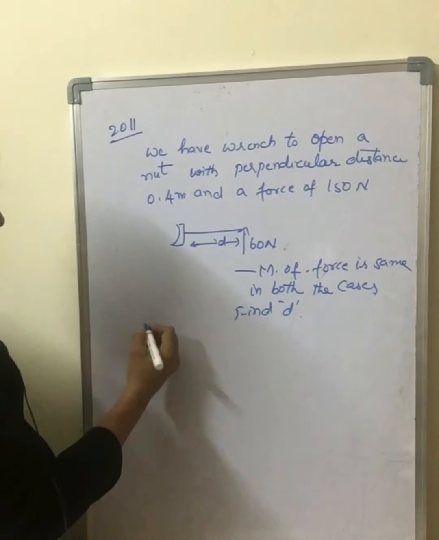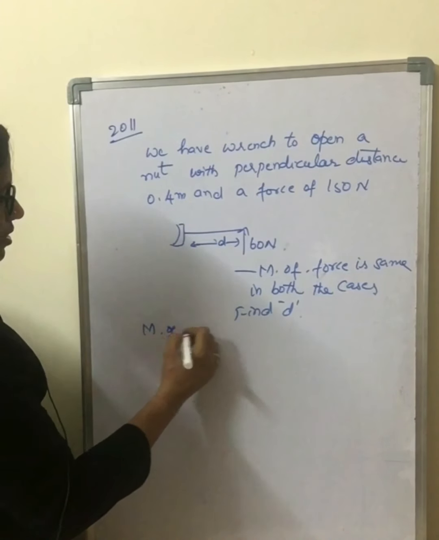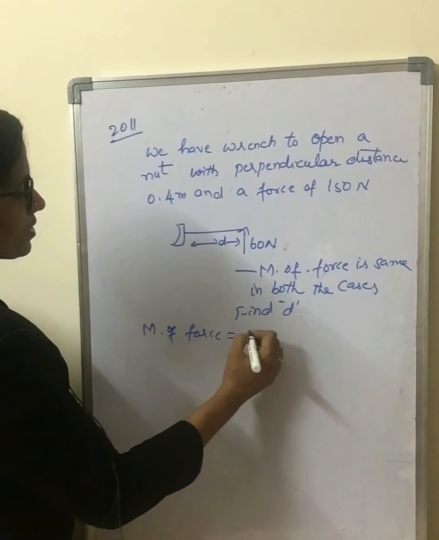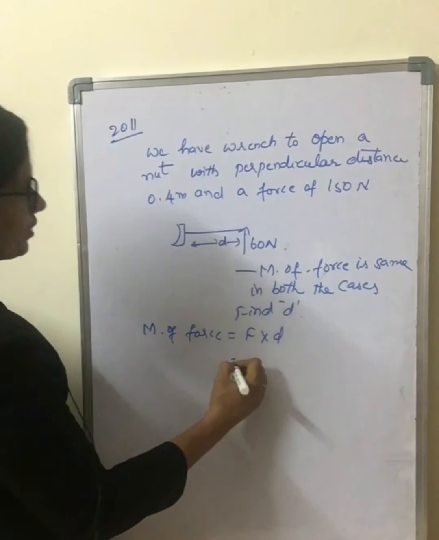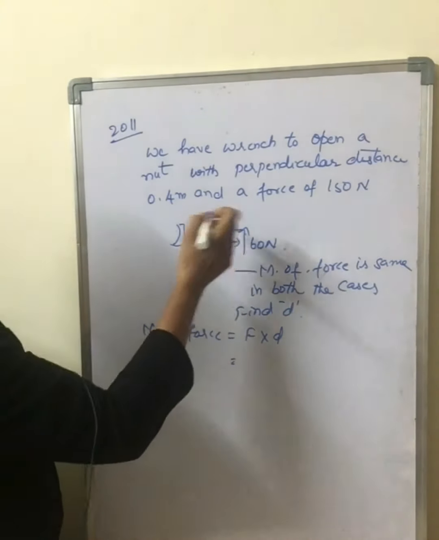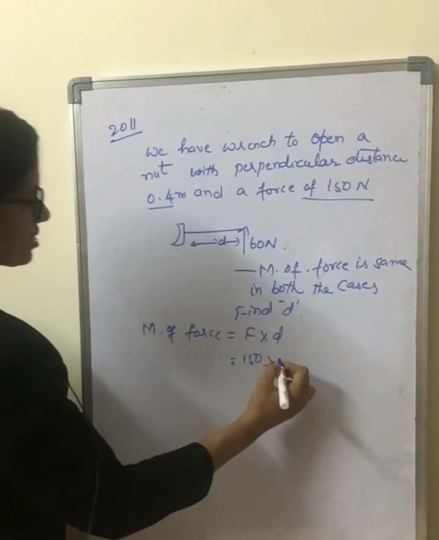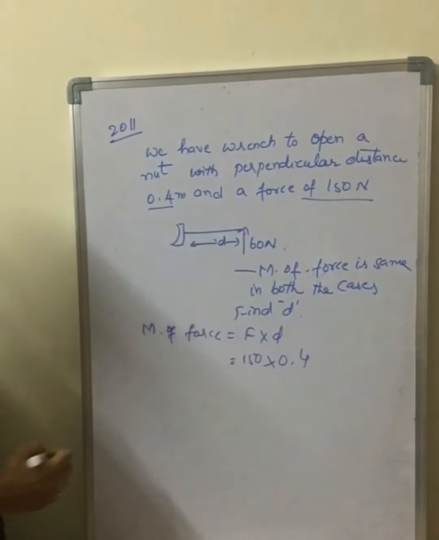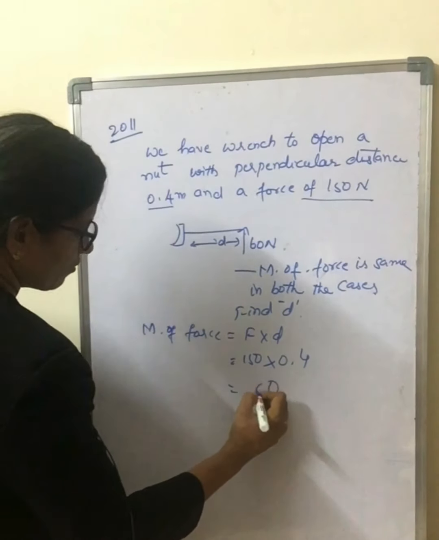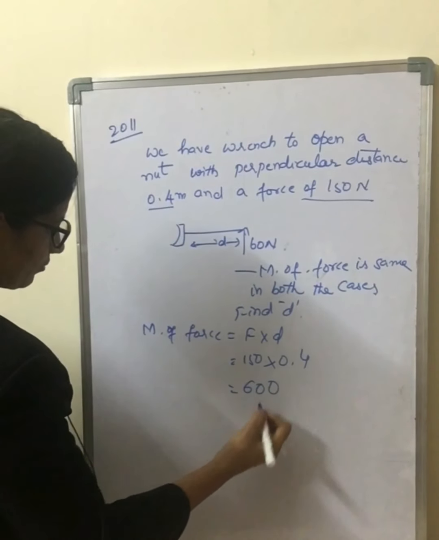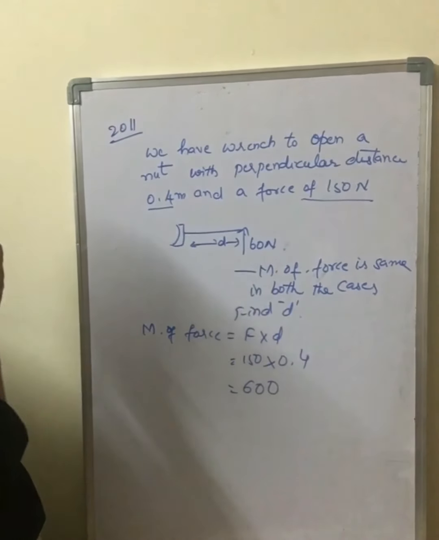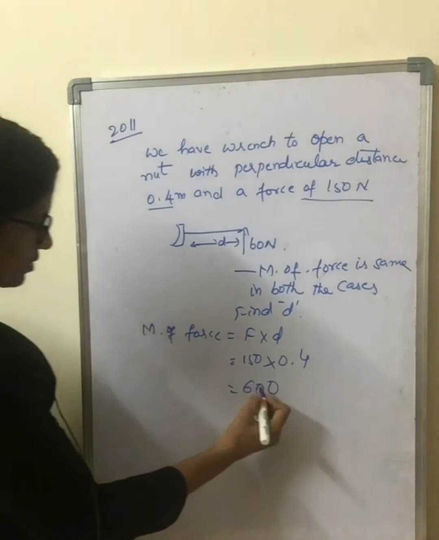Children? So in the first case, the moment of force is equal to F into D. So what is F? They have given 150 newtons into D is 0.4. 4 5s are 20, 6. So 60.